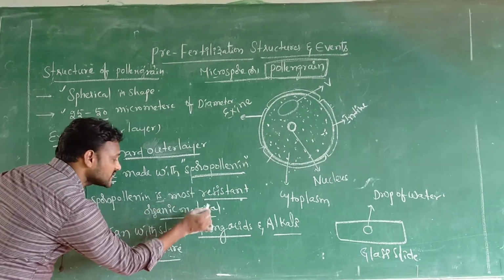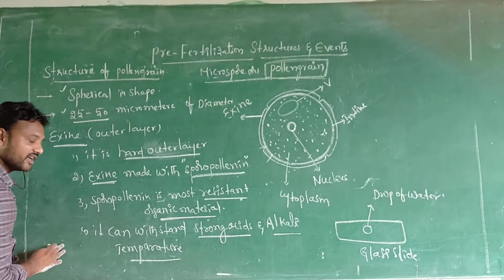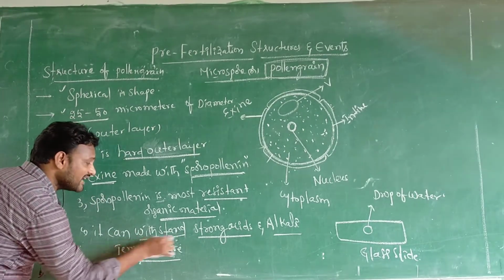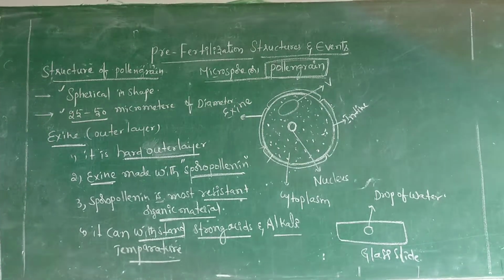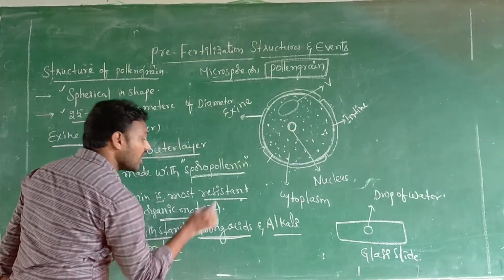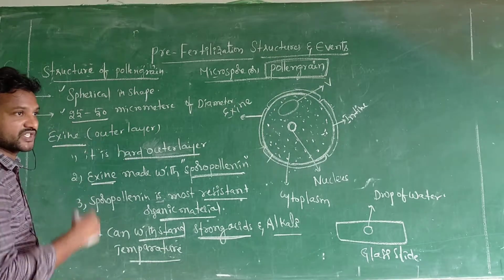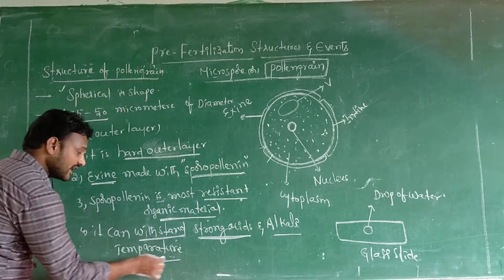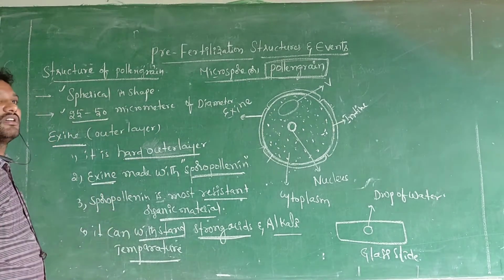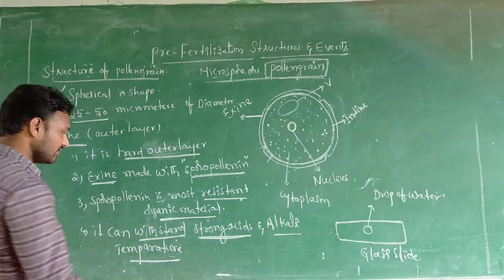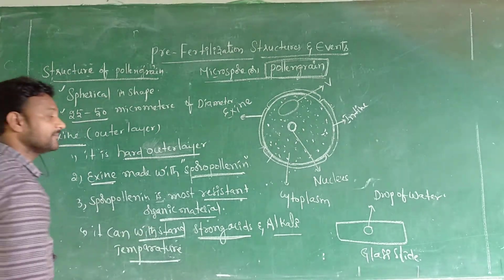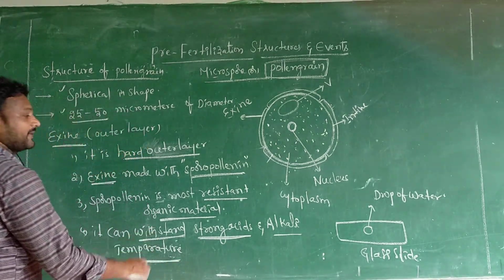Sporopollenin is the most resistant organic material. What can this sporopollenin withstand? It can withstand strong acids, as well as alkali, as well as temperature.